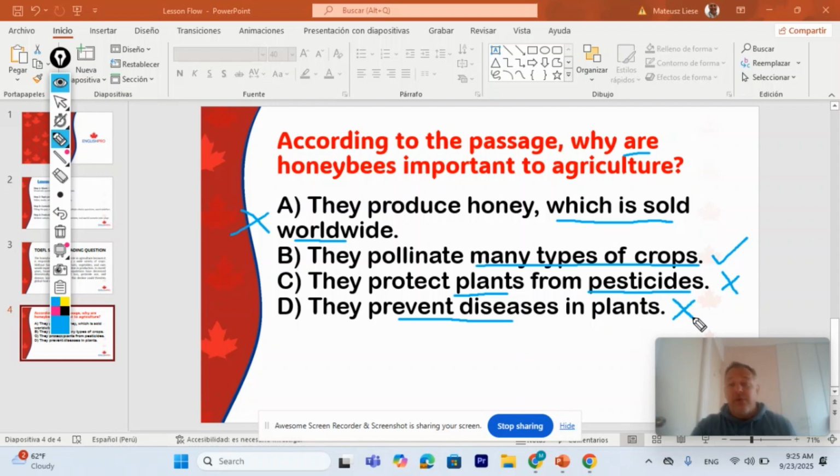Okay, so you have to always in TOEFL look for the most appropriate answer. So just quickly here, you're going to get words that, you have to be careful. Oh, yes, it said pesticides. Check. No. But it didn't say anything about they protect plants from pesticides. No. Okay, so that's wrong. Okay, so always look at how TOEFL is trying to trick you. Okay, so C is trying to trick you in a way. Okay, so B would be the correct answer.